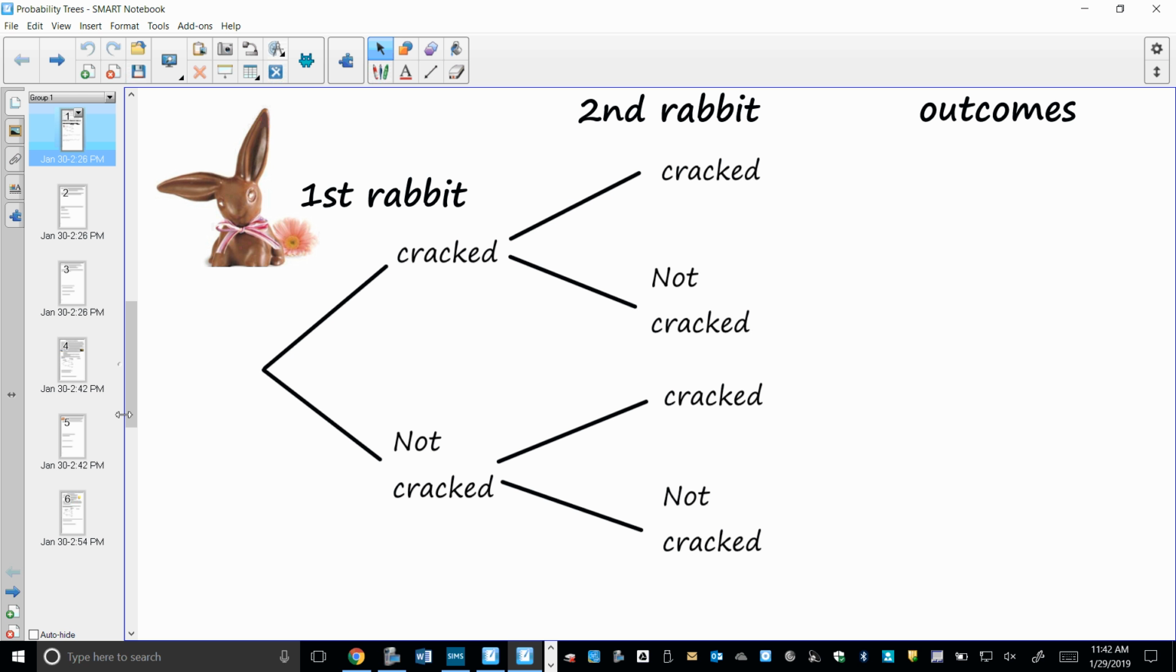So far so good? We are taking 2 rabbits, therefore we're going to continue our tree. From this branch we have to have 2 options still, because our second rabbit can be cracked or not cracked. If I followed this option, again I still have 2 different options. So your tree will generally always look like 2 here, 2 here, 2 here. If we'd had a third rabbit, we would have 2 options coming from each side.